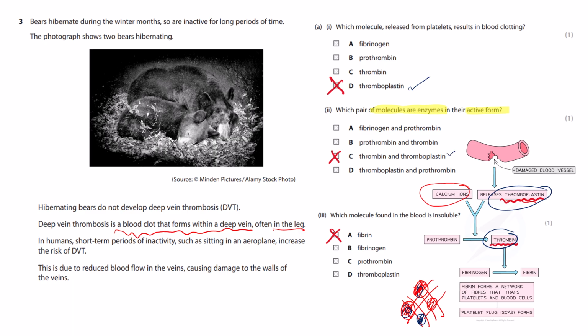Now, which molecule found in the blood is insoluble? Well, it's going to have to be fibrin, right? Because this is the mesh that stops us from bleeding out. So it has to be insoluble. So it's fibrin. Now the rest over here are soluble.